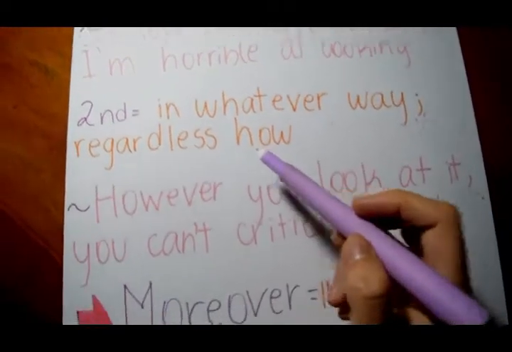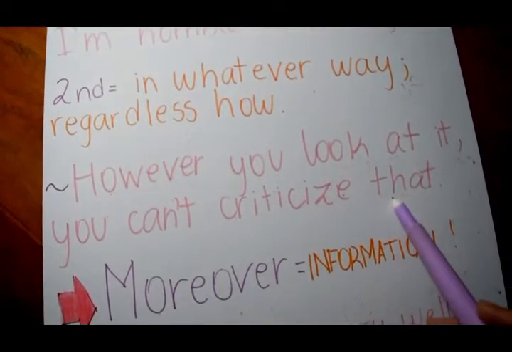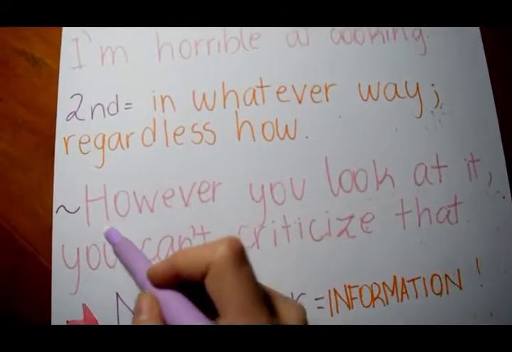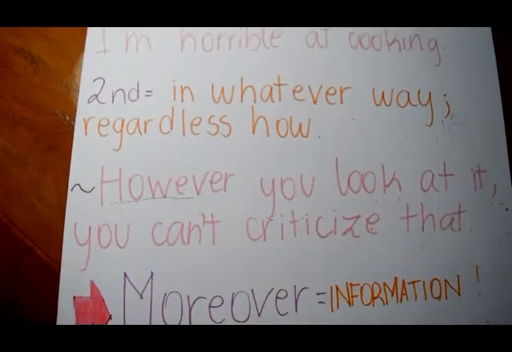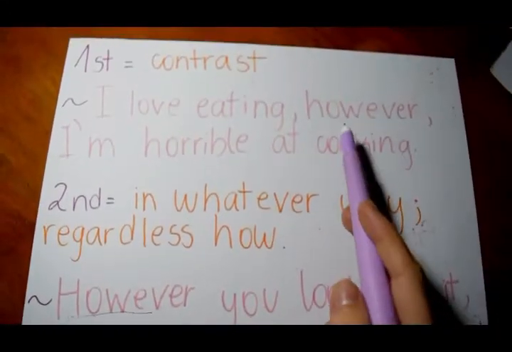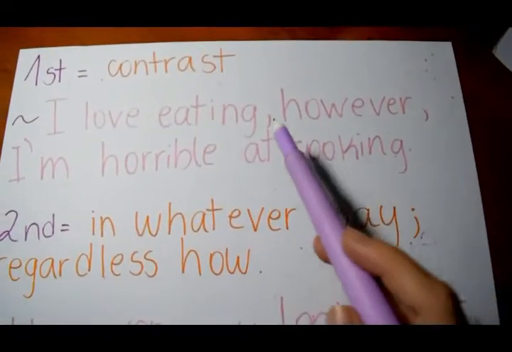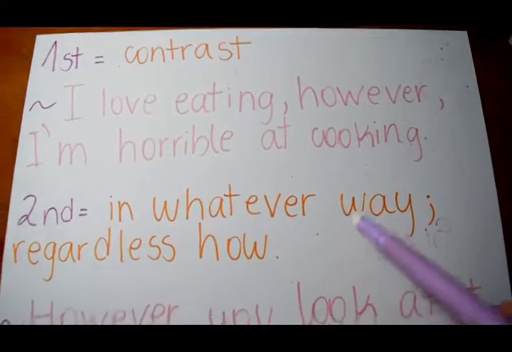Here's an example. However you look at it, you can't criticize that. Here's however at the beginning of our sentence, so you can use it at the beginning or in the middle of the sentence. However, in the middle, must be used between commas.